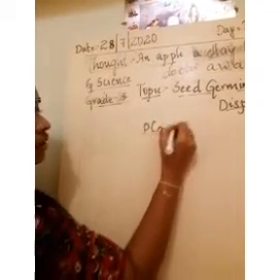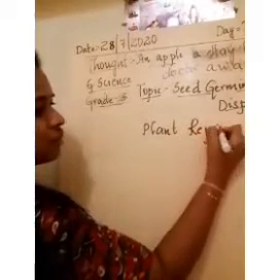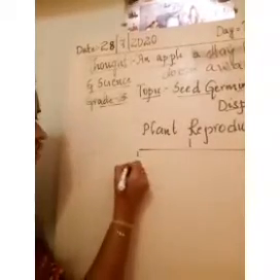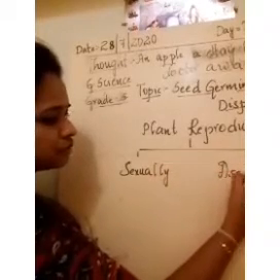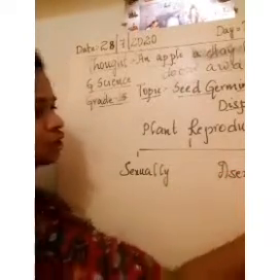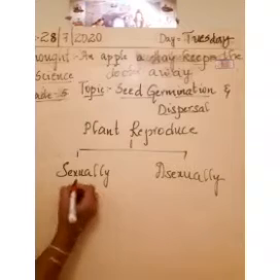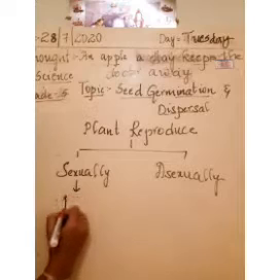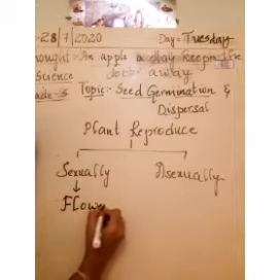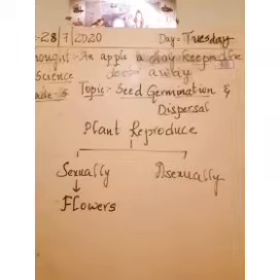In plant reproduction, plants reproduce in two types. One is sexually, the other one is asexually. Yes or no? So we already learnt in the last chapter, sexual reproduction takes place in the flowers.